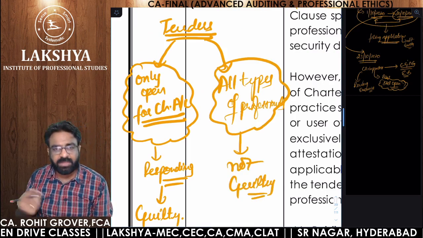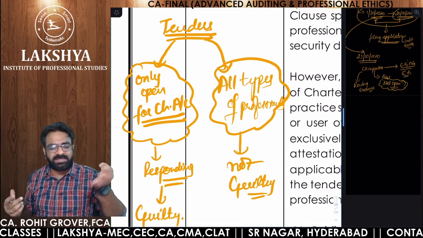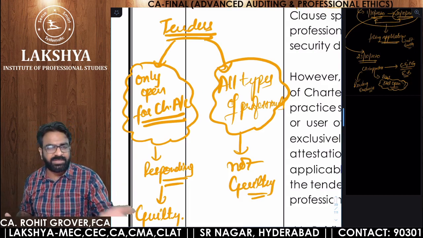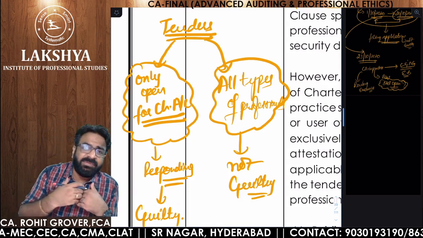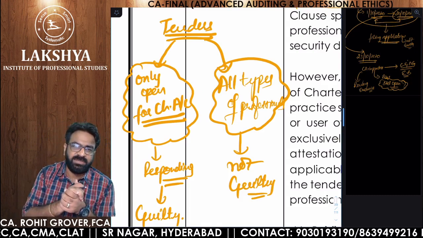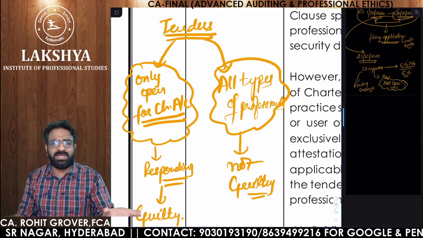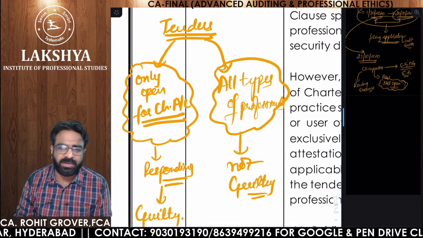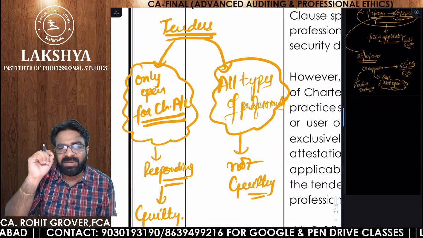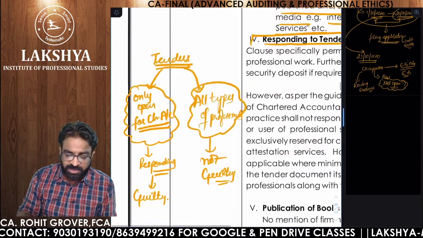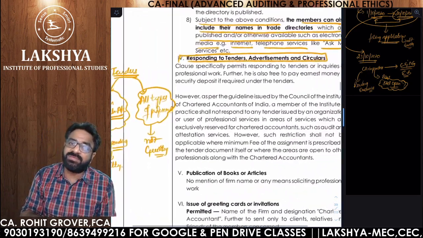So remember one thing. Sir, we didn't understand. Sir, why should a chartered accountant not reply when the tender is only for chartered accountants? Indirectly, we are degrading the other profession. But if it is open for every profession, and you are replying, then whether CS, CMA or CA is replying, no problem with that. That is the idea behind maintaining the dignity of the profession. So you never know from where ICAI may ask you this kind of question.